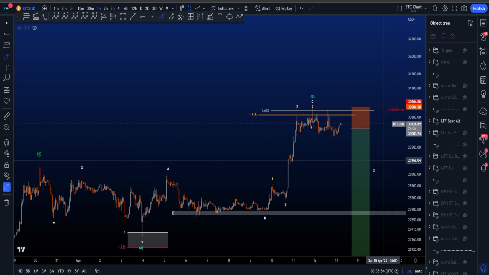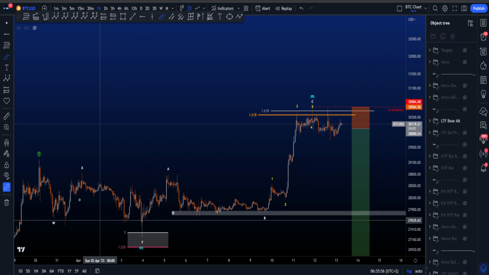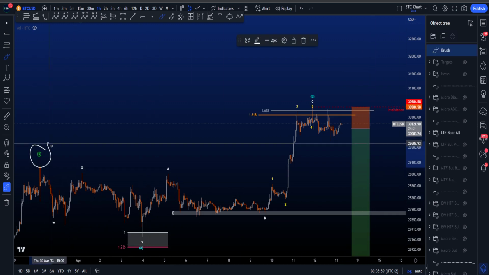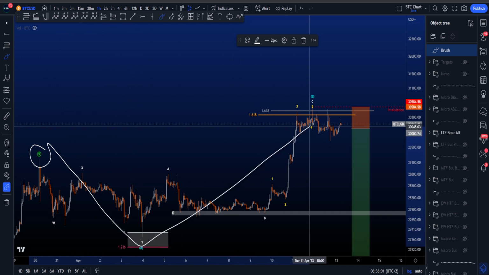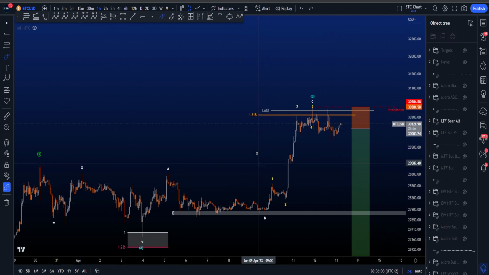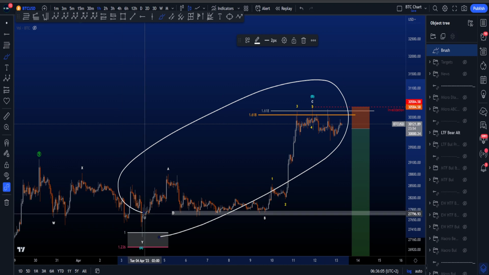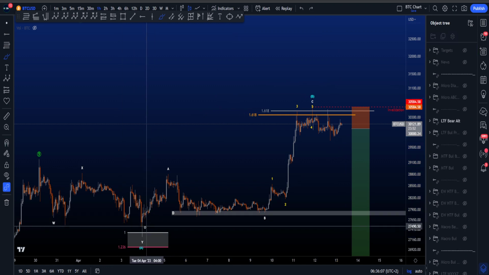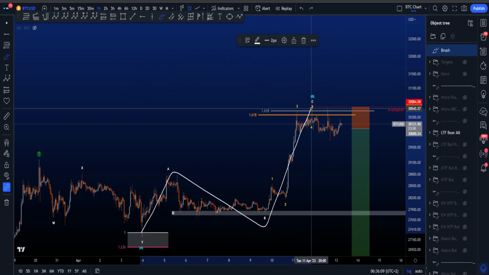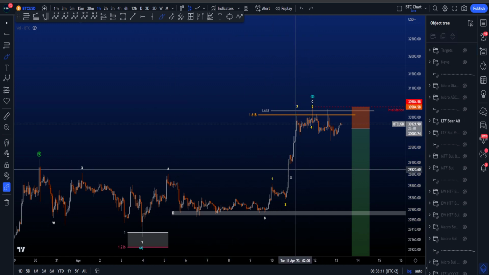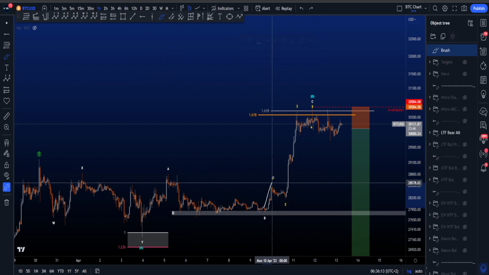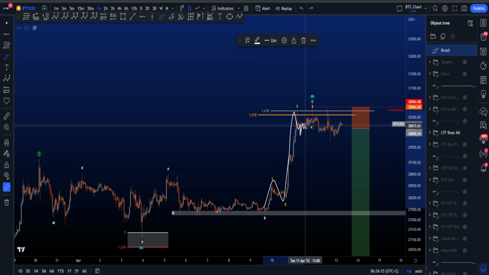If we then go to my alternative scenario on the low time frame on the Bitcoin chart, we have wave 5 already being in, then we have wave A, B, C. So this is a corrective pattern where inside this wave B, we then have a zigzag structure, and that is an A, B, C. It's a 5, 3, 5 wave move, and then inside this wave C, this is a 1, 2, 3. Then this has to be a wave 4 before then the wick up, which then is a